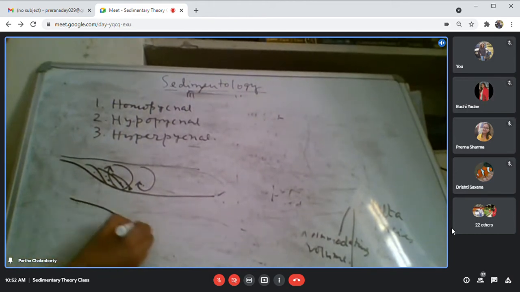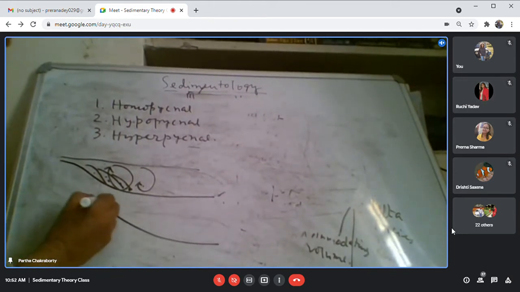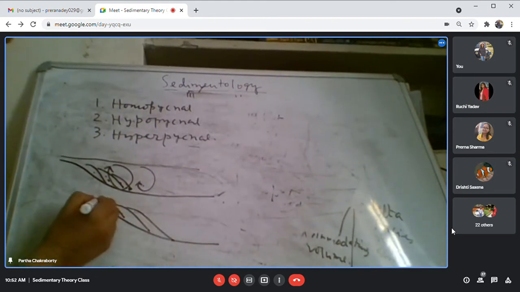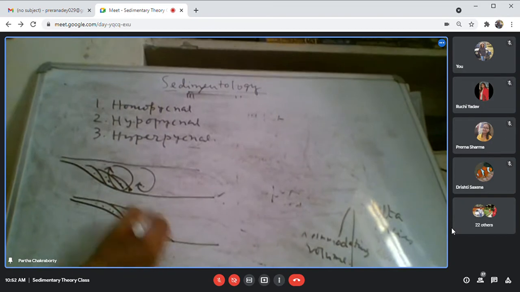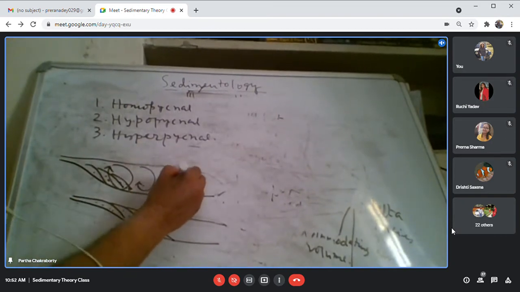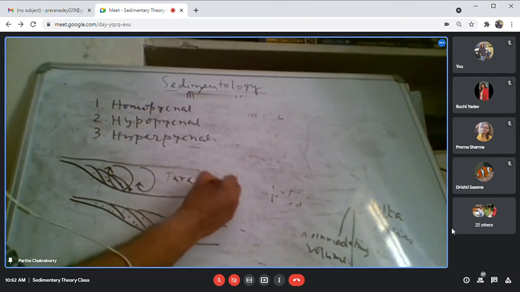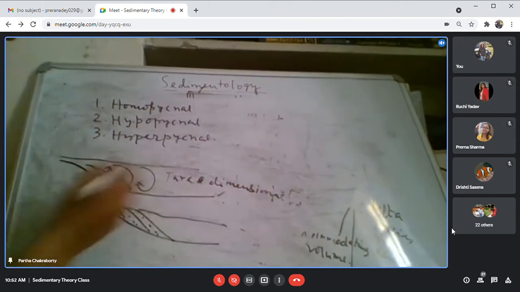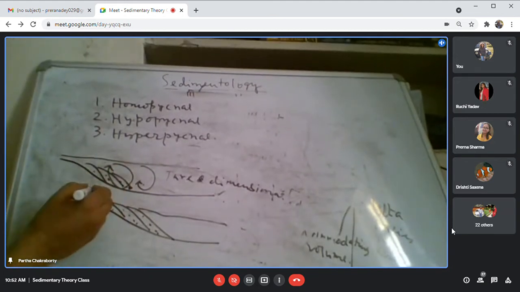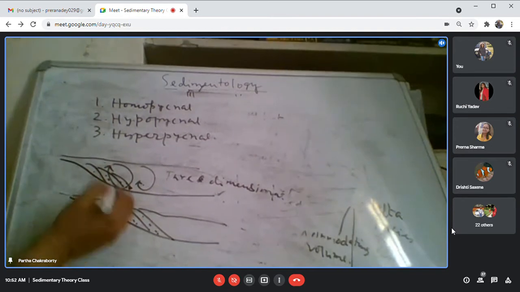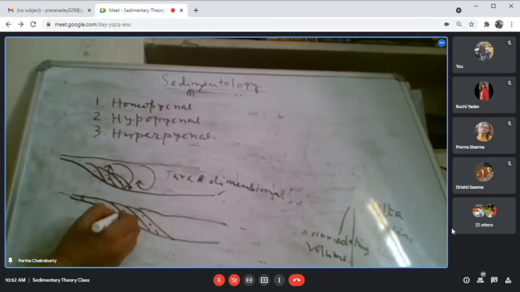What you get in that case is the formation of a delta in a homopycnal mixing. It is a three-dimensional mixing. And because it is three-dimensional, the sediment it is carrying will be deposited very quickly near the margin.